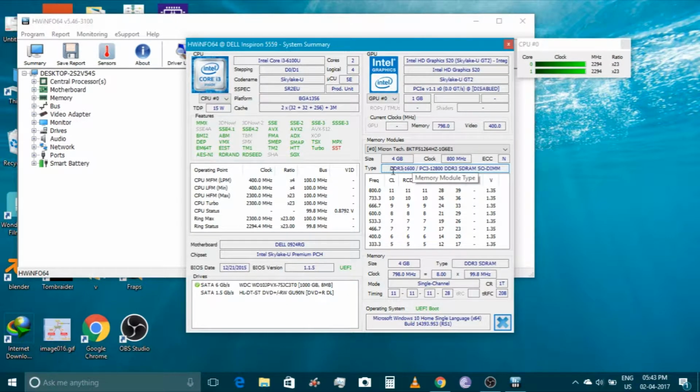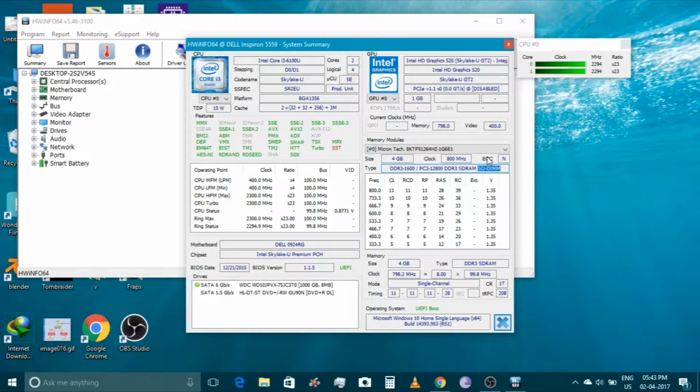So the RAM type is DDR3. My RAM type is DDR3. This is the megahertz of the RAM, 1600, and this is the SDRAM. Of course, it's gonna be an SDRAM, and the SODIMM. So this factor, SODIMM, is basically the form factor of this device. Of course, there's gonna be some difference between the laptop and the PC RAM. So this is all about the sizes. You're gonna make sure you write SODIMM whenever you search it on Amazon or eBay or any other site.